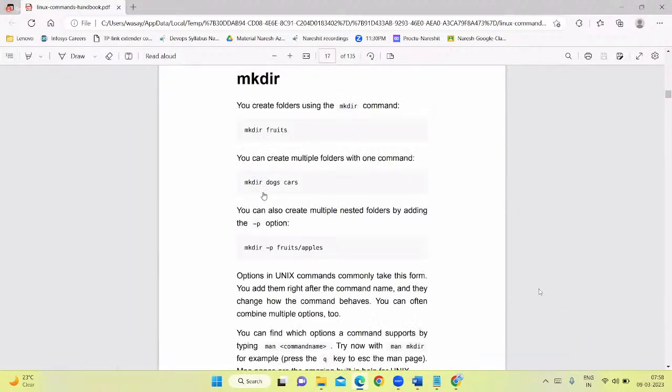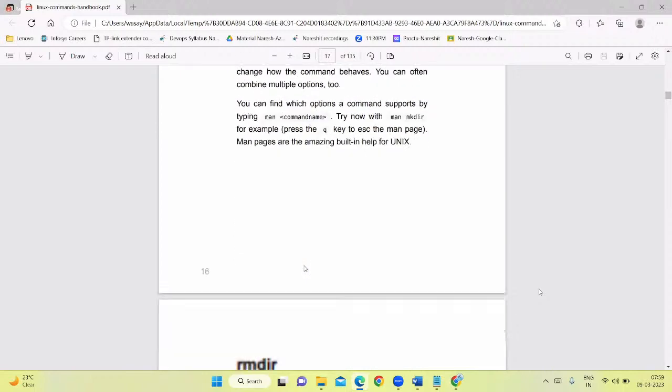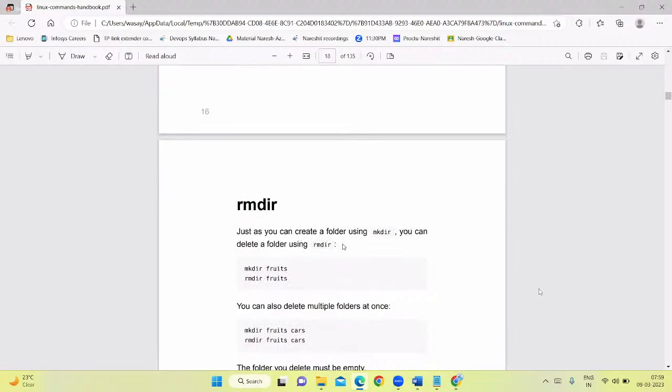Now see here, I'll just go to the directory section. In the Linux operating system, you can create a folder using this command: mkdir stands for make directory. Fruits, one folder you are creating. You can create multiple folders with one command also. And you can also create multiple nested folders by adding the -p option. Just as you can create a folder using mkdir, you can delete a folder using rmdir.